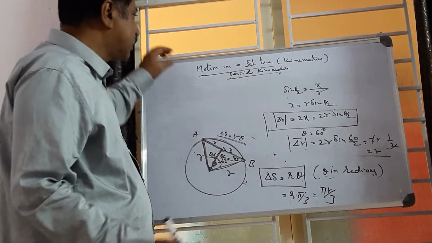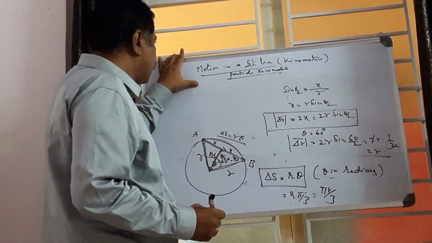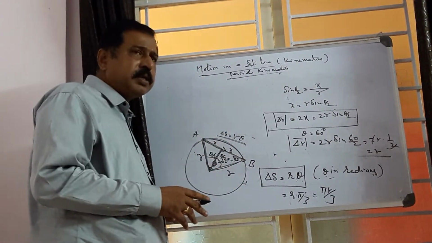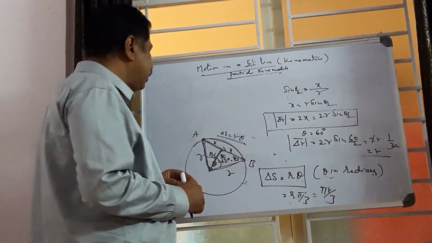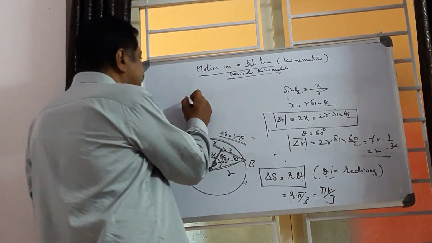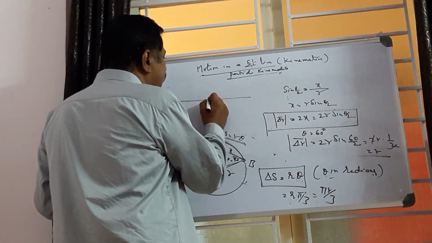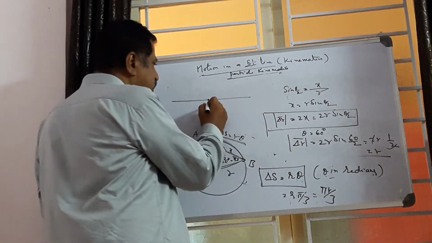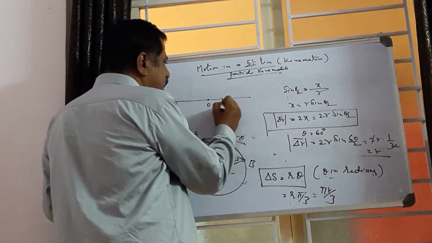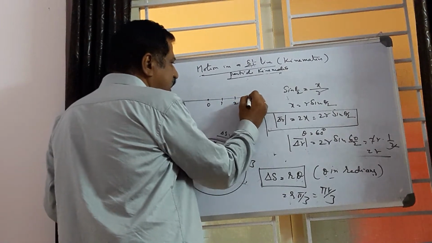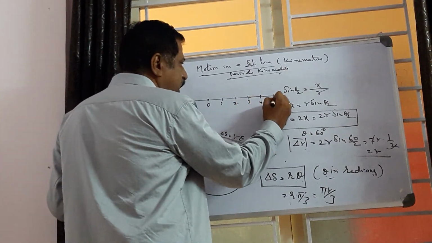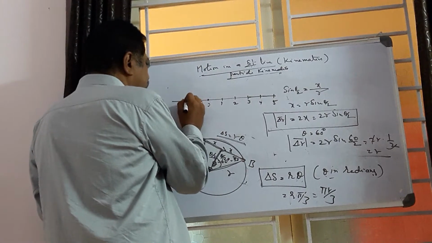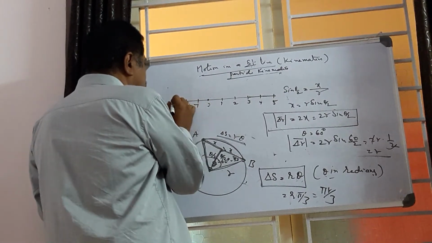Now, distance is always positive, while displacement may be negative also. For example, a particle moves along the x-axis, with the origin O and points 1, 2, 3, 4, 5 and minus 1, minus 2, minus 3.